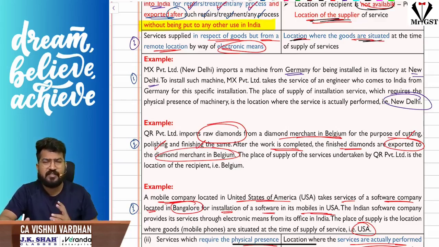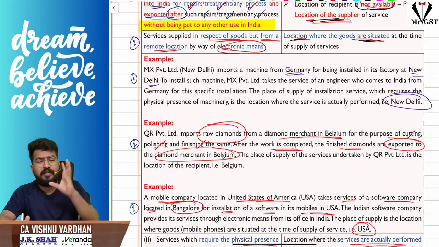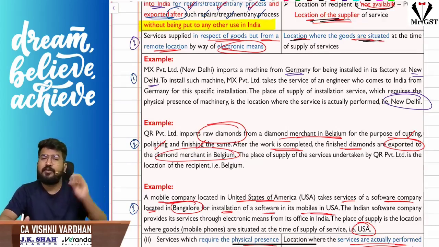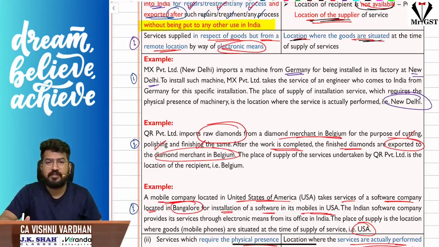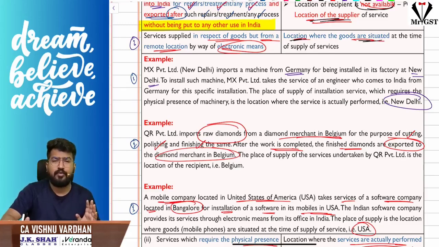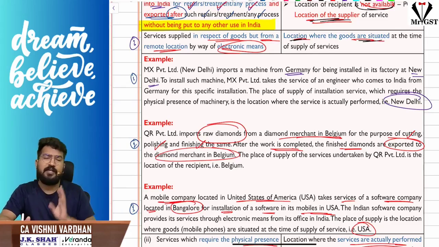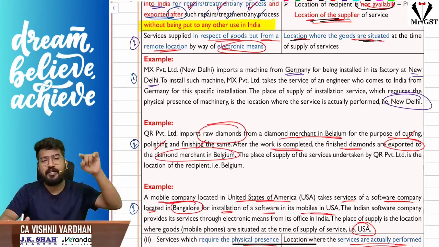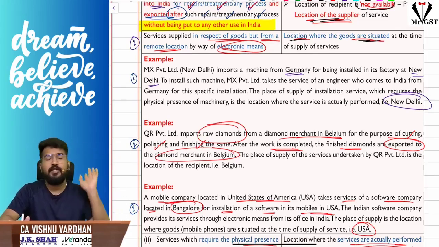Let us assume there is some software we have designed regarding women's security, an in-house software which they are asking to install in their mobiles. For that purpose, we need not travel all the way to the USA, or bring the mobiles to India. Sir, we are operating through a remote location and installing the software from Bangalore itself, from India itself, in the mobiles situated in the USA. So in that case, what is the place of supply? The place of supply is where the goods are situated, that is the USA.